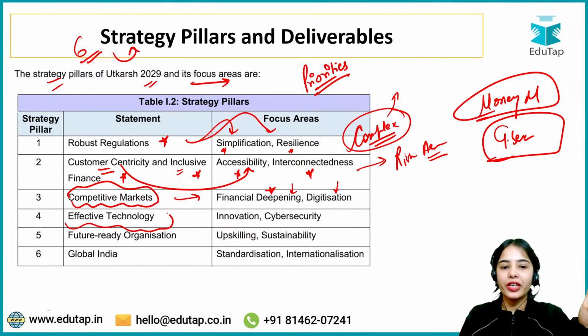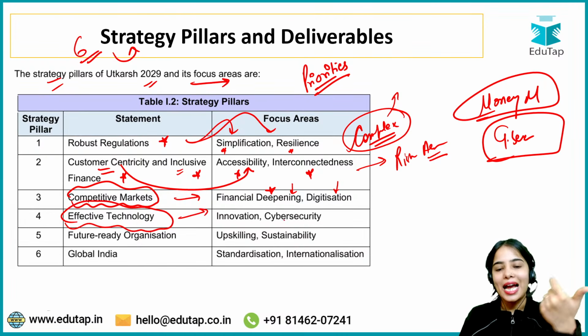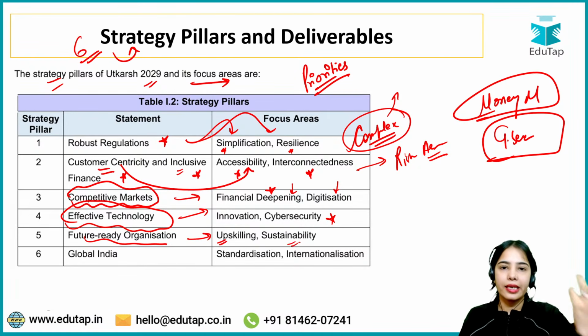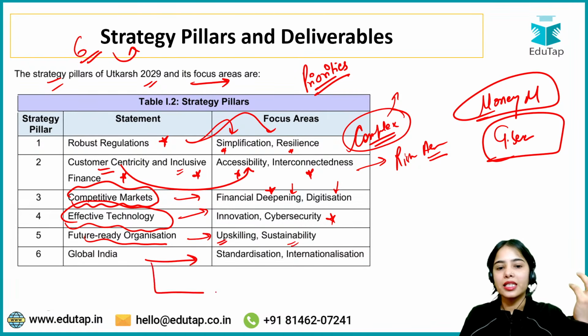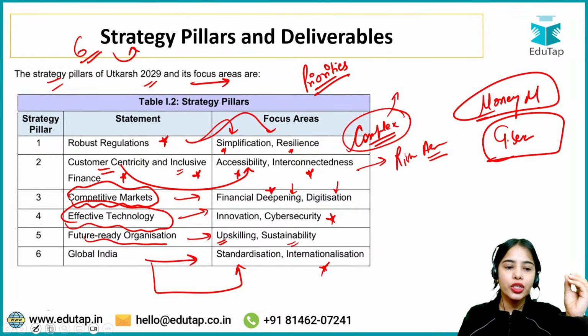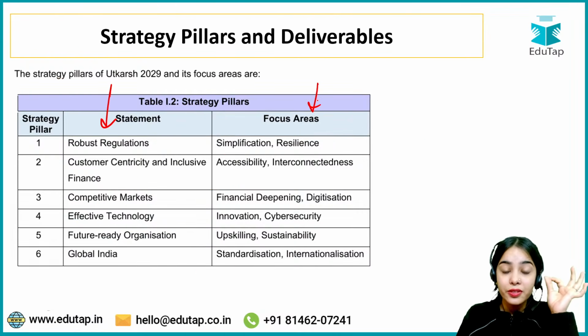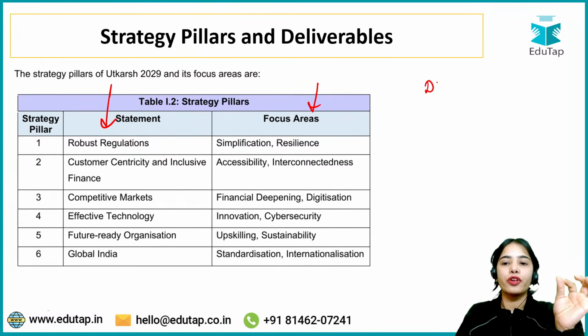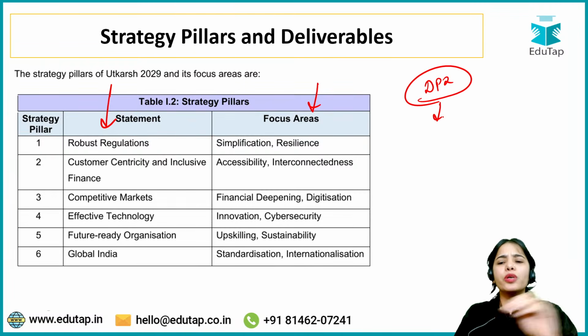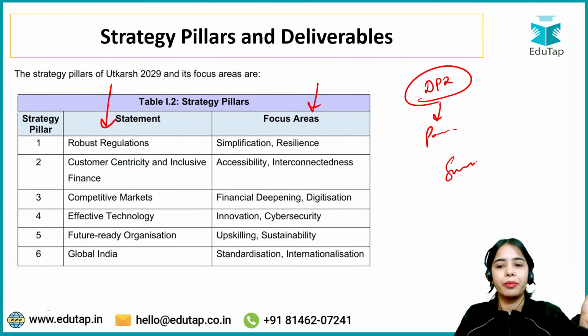Effective technology, that is innovation and cyber security. If we are innovating, we also have to focus on security. Future ready organization: RBI should focus on upskilling and sustainability. Global India: we have to follow global standards, and focus on standardization and internationalization. These are the strategic pillars and their focus areas. Remember this very carefully, because you know that from the digital payment index there were multiple questions on its parameters and sub parameters.